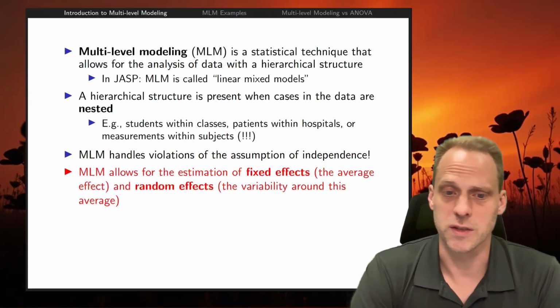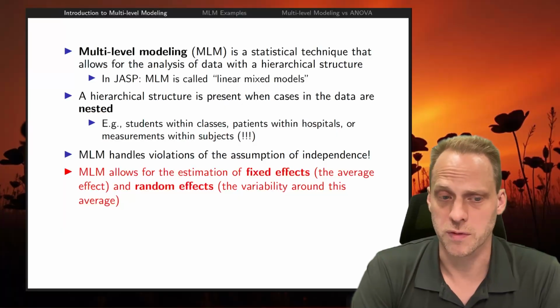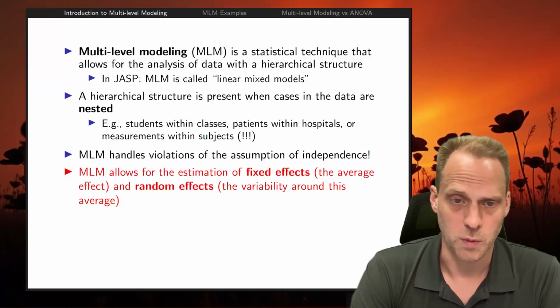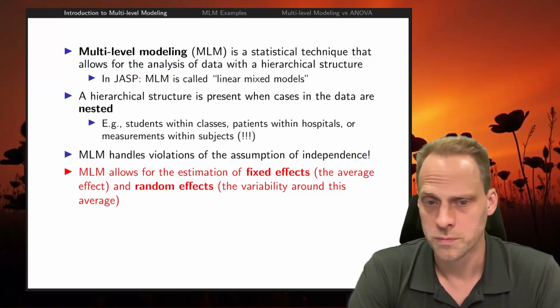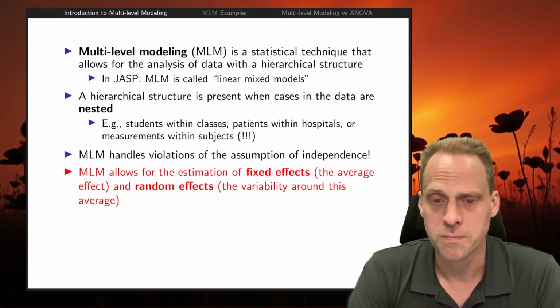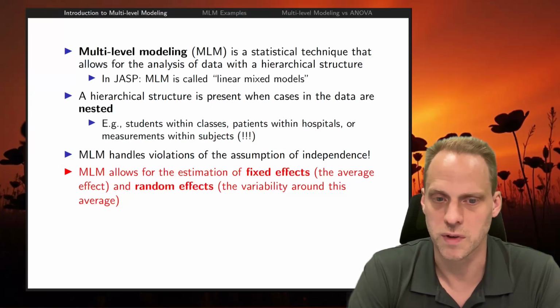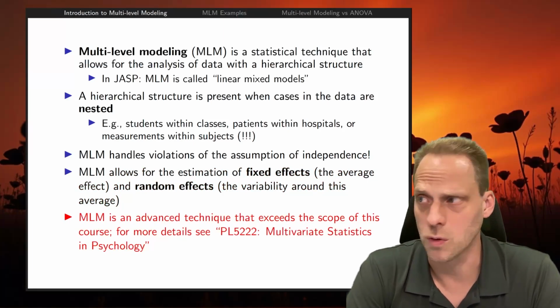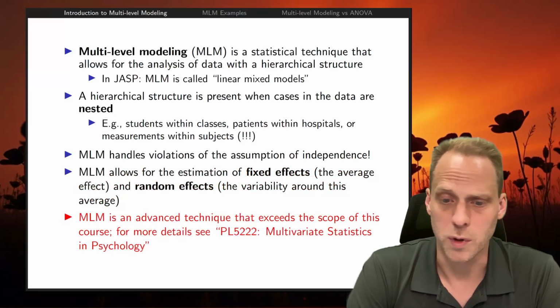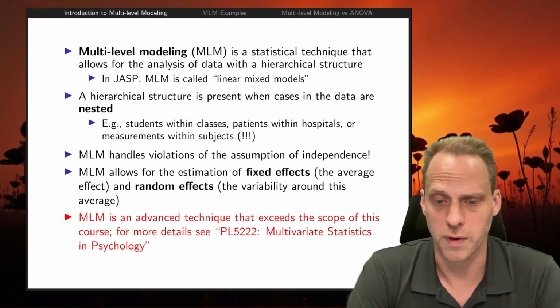What it does is allow for the estimation of fixed effects, which is the average effect, and random effects, the variability around this average. Basically, any parameter in a linear model has a fixed effect, an average that holds for all the clusters or all the people, and a random effect that might be different per person or per cluster, whatever you're modeling. It's a technique that goes beyond the scope of this course, PL2132. For more details, there's actually a graduate level course that we offer on this, PL5222.